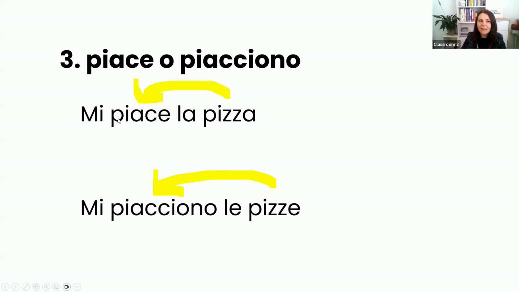So let's say that we are going back to the English sentence, pizza pleases me. You can see pizza pleases me. Pleases is the third person. If you say pizzas, the pizzas please me, you can see that the verb has changed in the third plural version. Do you find all of this grammar a little bit difficult to understand?